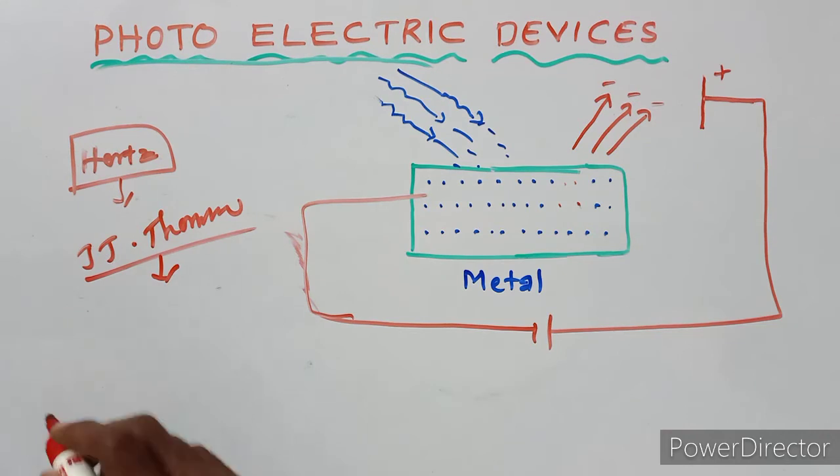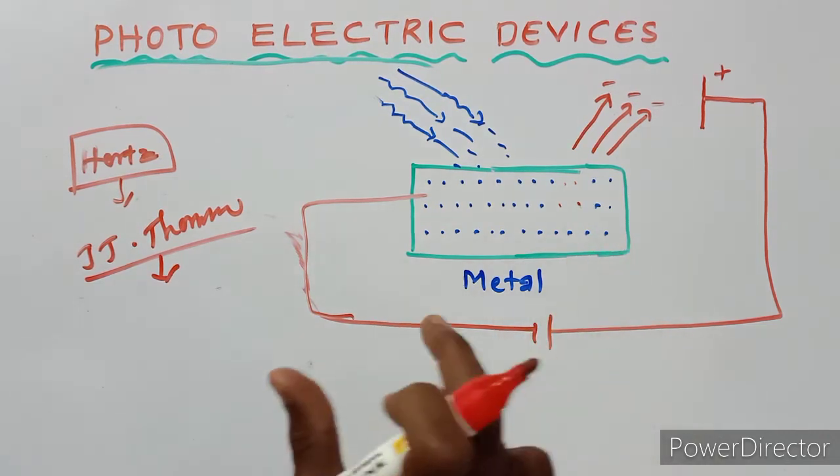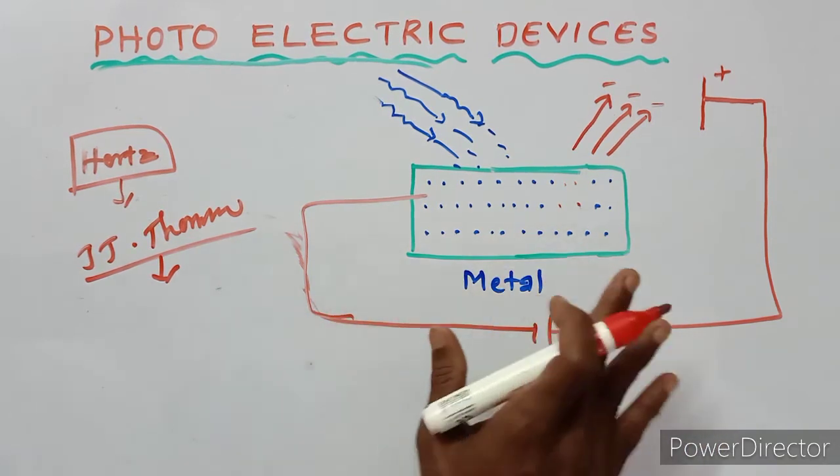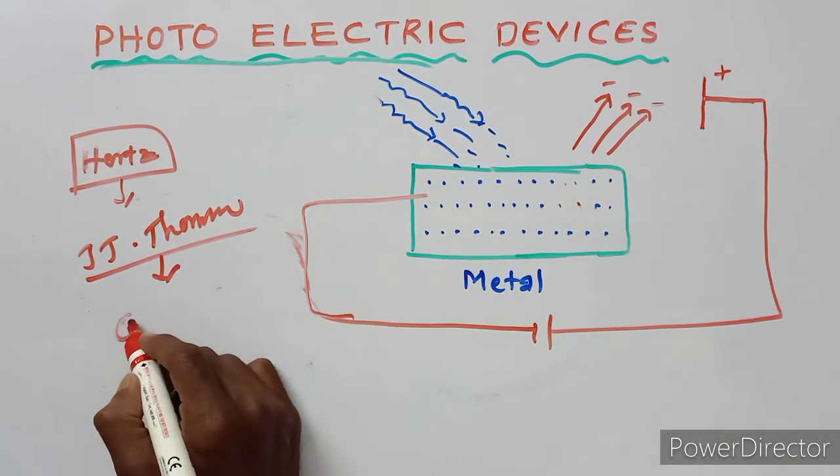And finally photoelectric emission was explained by our hero Einstein.